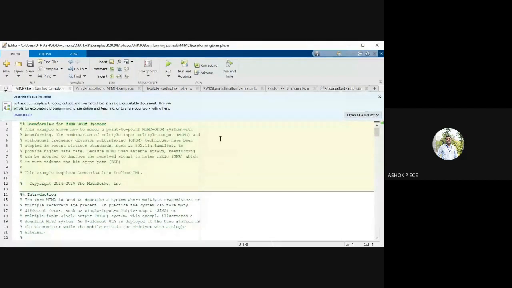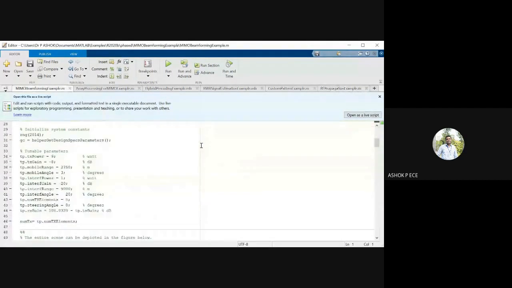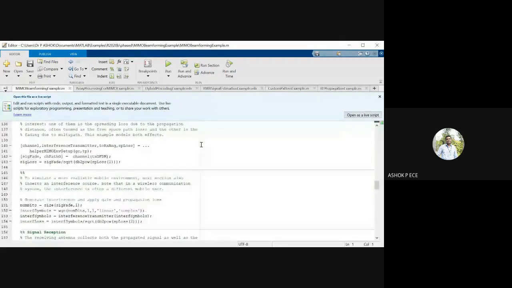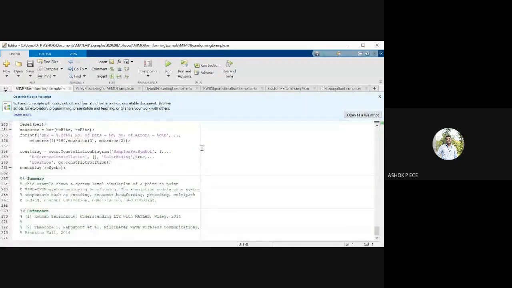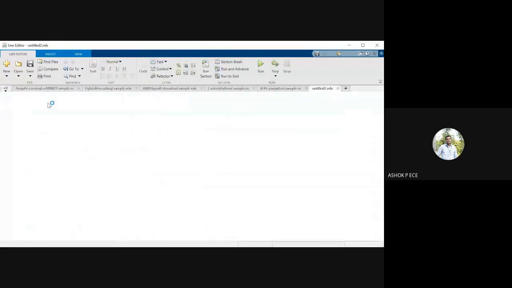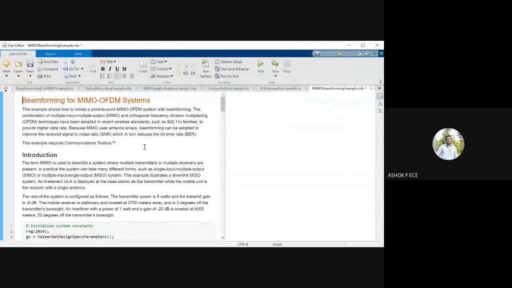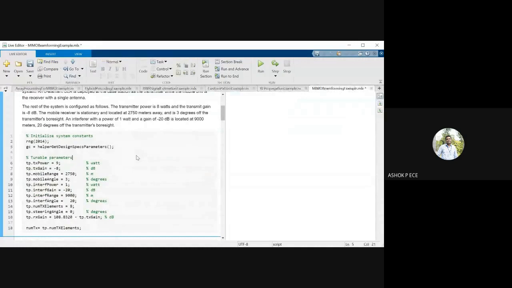Next, we are going to see how to use MIMO. MIMO, you know, is multiple input, multiple output. So we are going to use a MIMO system, and we are going to see how it improves the performance of my system.